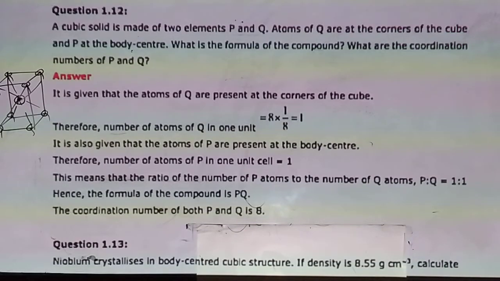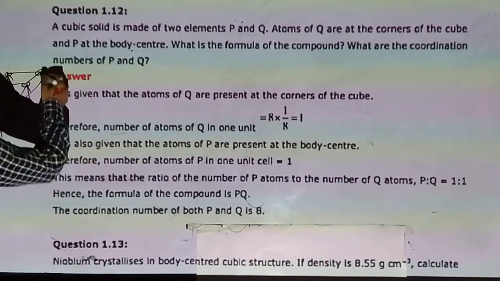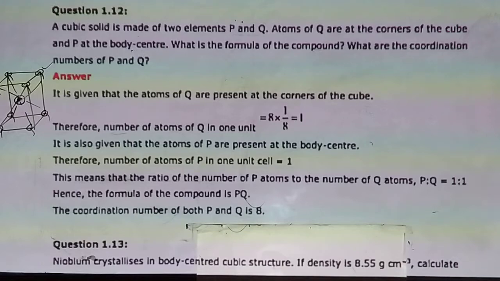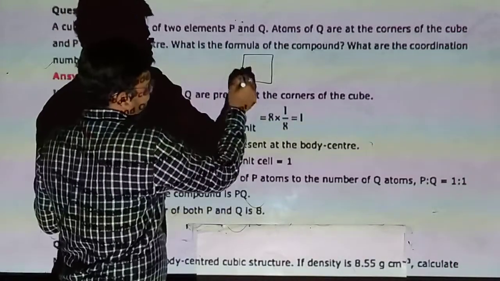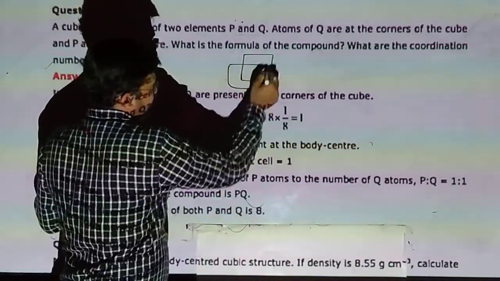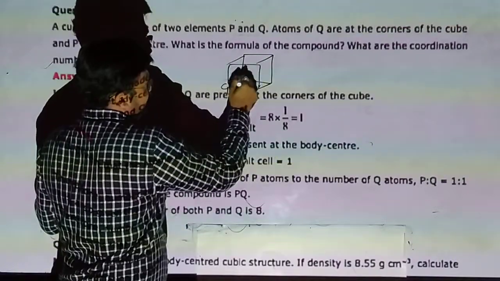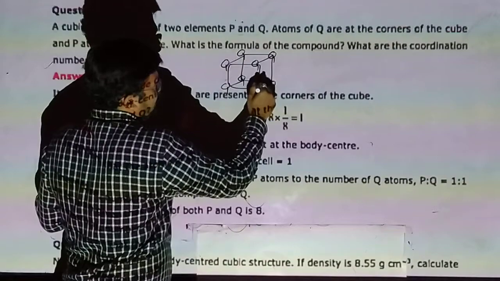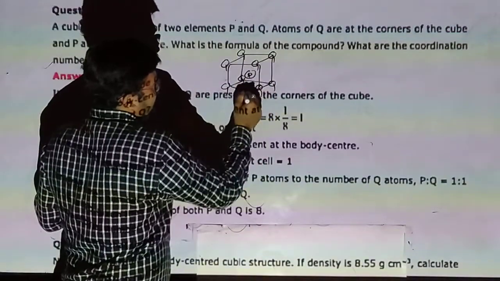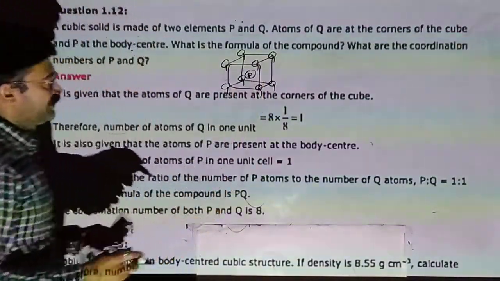Once again, element Q is lying on the corners of the cube. P is present in the center of the cube. So find out the formula of it.